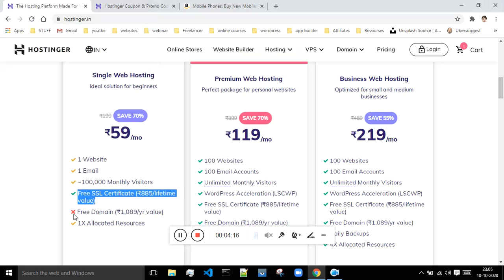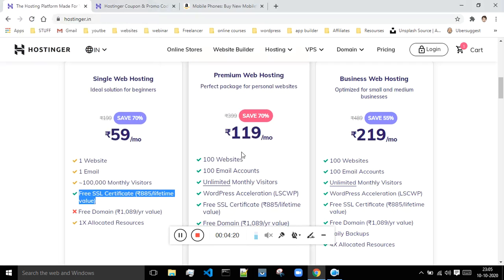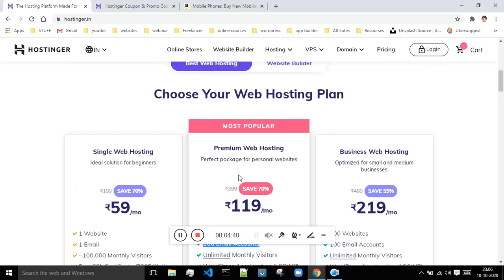Forget about all these other items. But if you want to host multiple websites on a single web hosting, then this is the premium plan which you could take. This will allow you to host almost hundreds of websites, and you can even create hundreds of email accounts. This is basically a separate concept which, as a beginner, you won't understand as of now, so just don't focus on this.